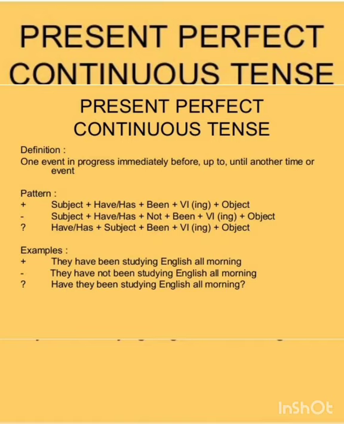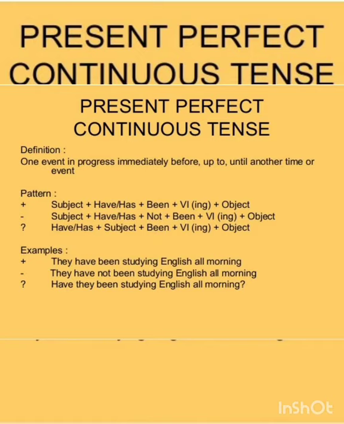And what about the formula of this present perfect continuous tense then? The formula is, first comes a subject, then we should put have or has on the basis of the pronoun. If the subject is I, we, you, they, in that case have.